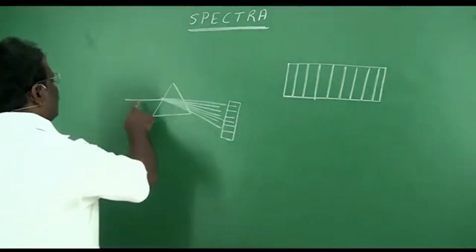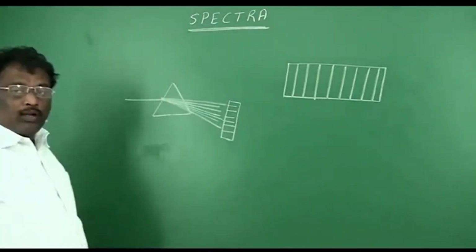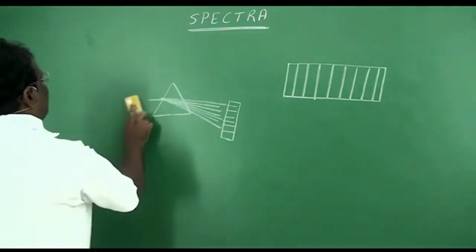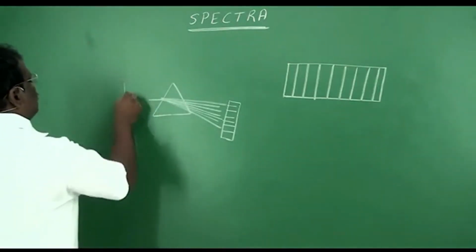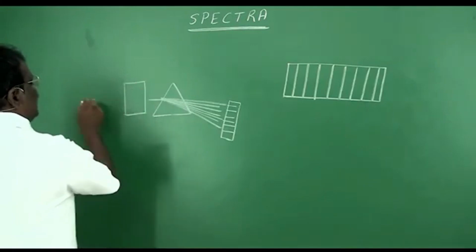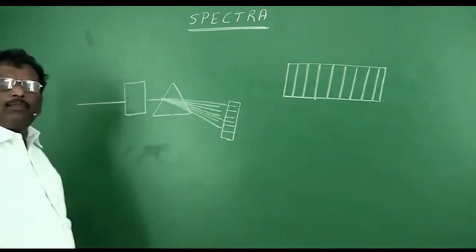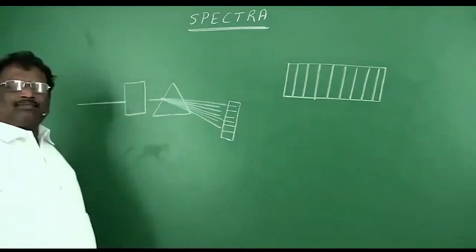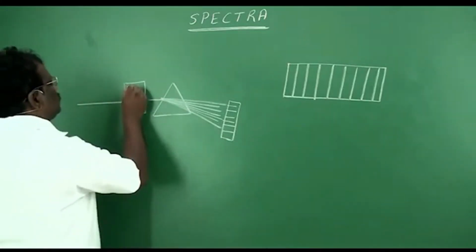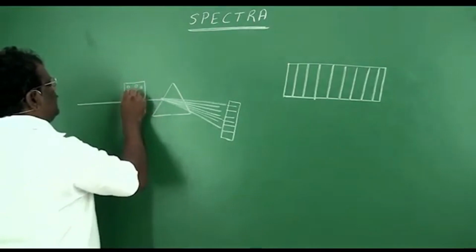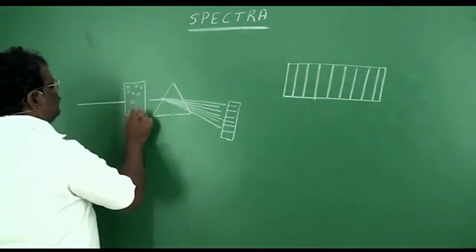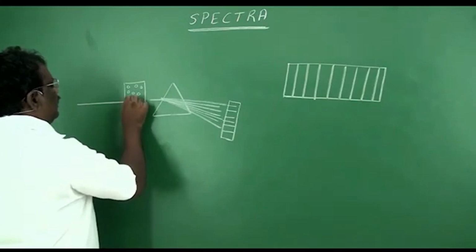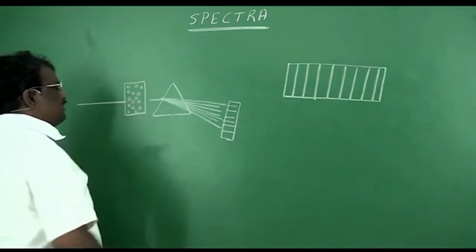Now, before this white light enters a prism, what we do is take a sample of gas which is under study, and allow this white light through the sample of gas. Here there are many atoms present, a group of atoms belonging to the element under study.